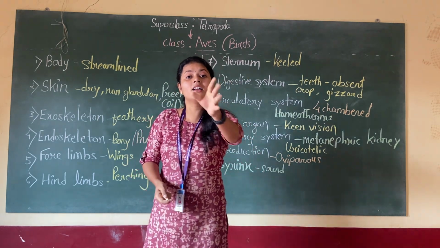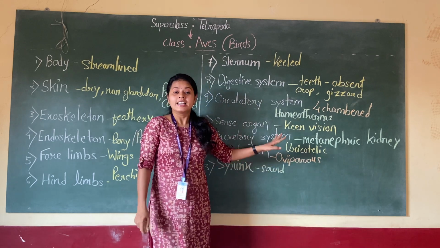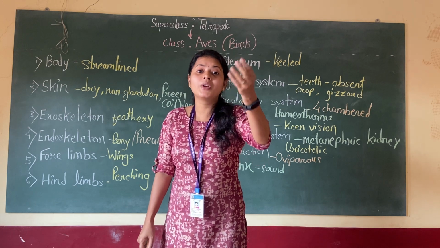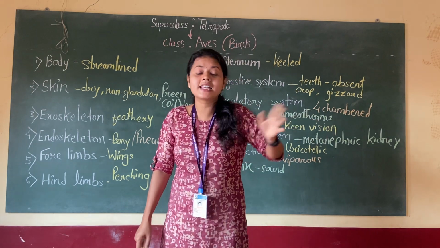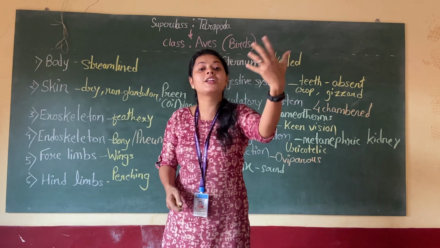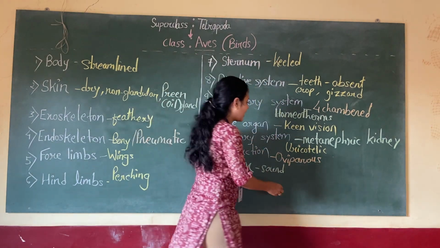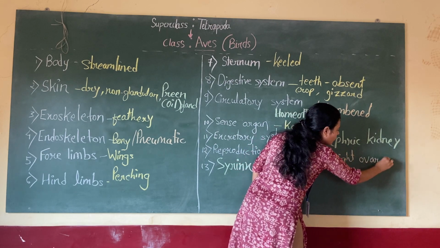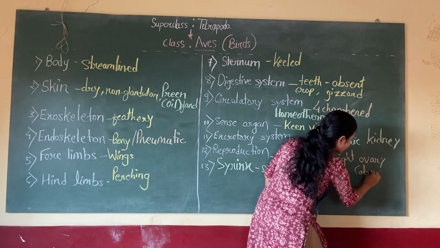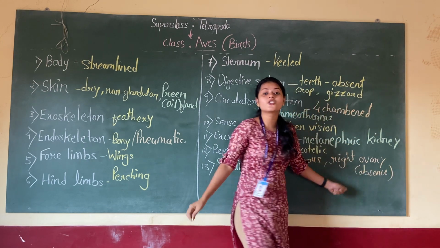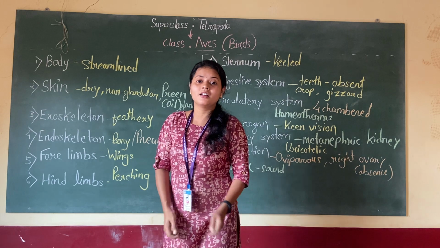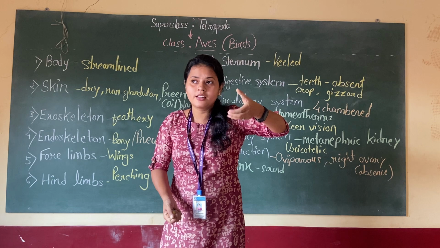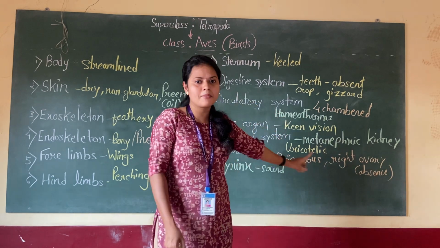Apart from this, there are other characteristics which are not mentioned here. Some of the organs are rudimentary in them, and some organs are not present in birds, again to get that adaptation for flight. One of those is they don't have a right ovary. Absence of the right ovary, because the body needs to be very light, the weight should be less. Maybe because of that reason.